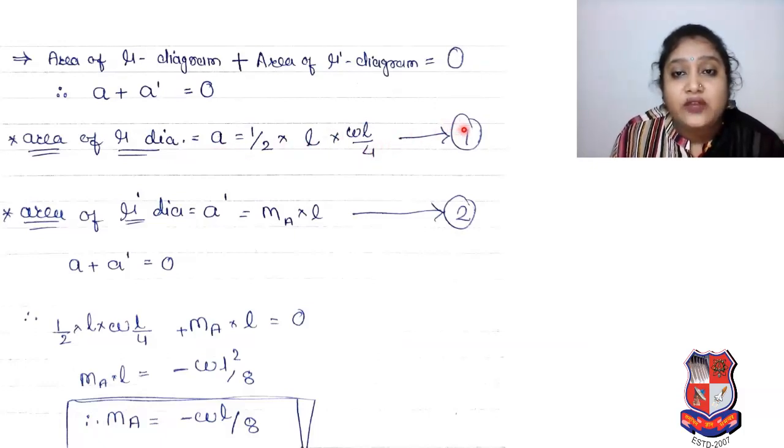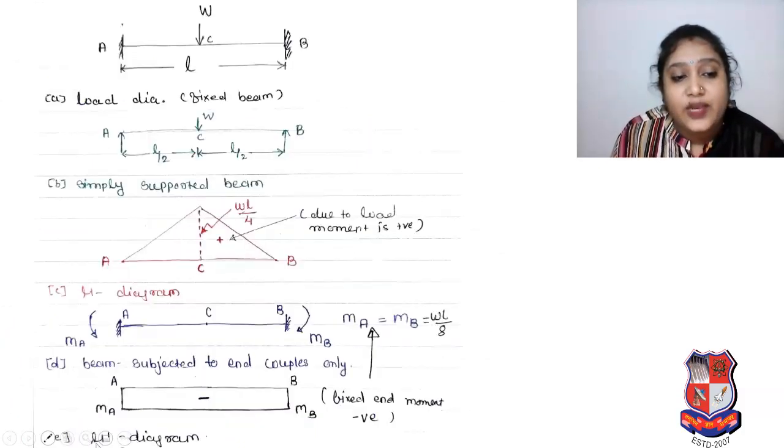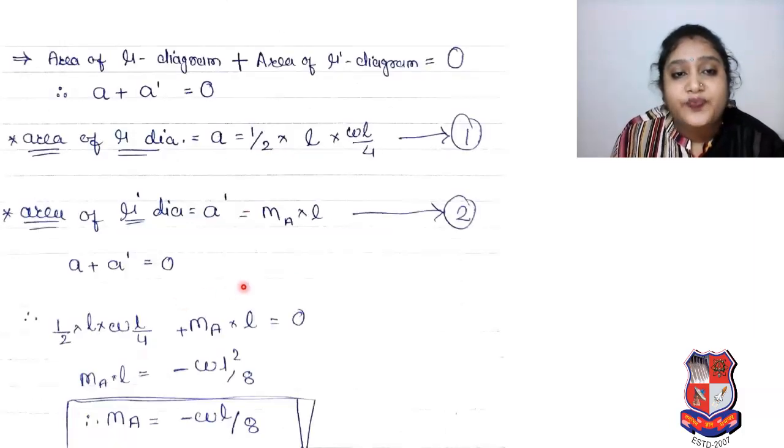We will give it equation number 1. Area of mu dash diagram means area of which diagram? Only the fixed end moment. There was one rectangle shape, it is your mu dash diagram. So what will that be? Your MA into your length. So area of mu dash diagram is A dash is equal to MA into L, and it is your equation number 2.